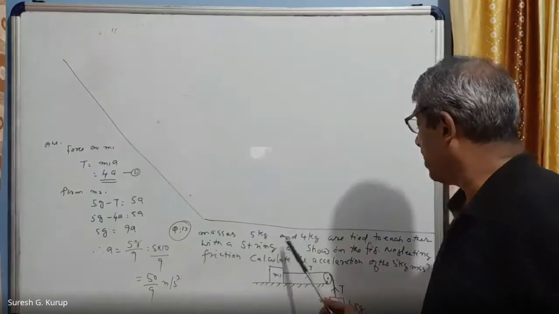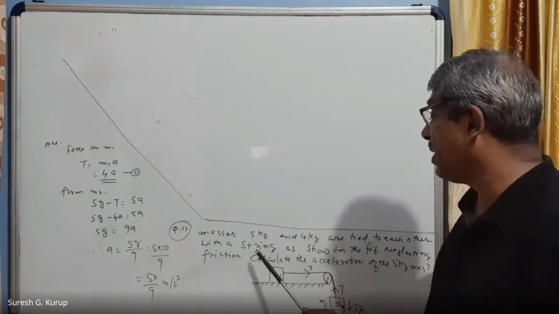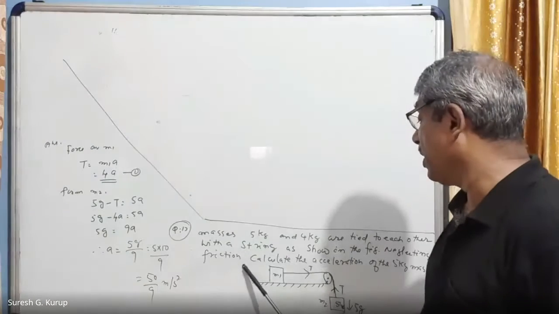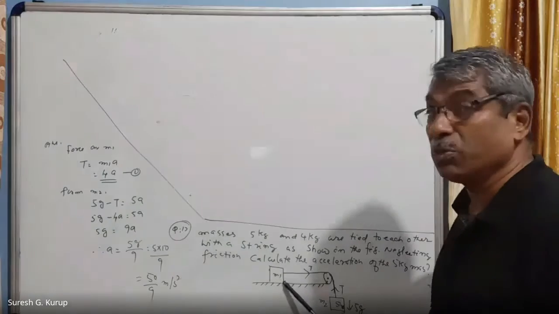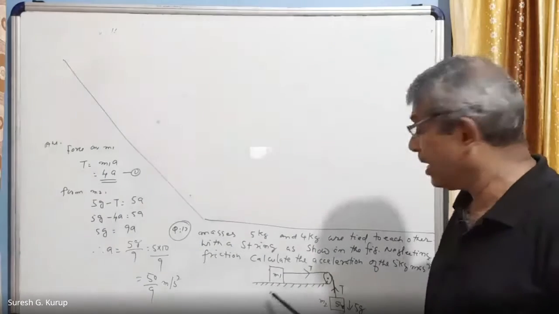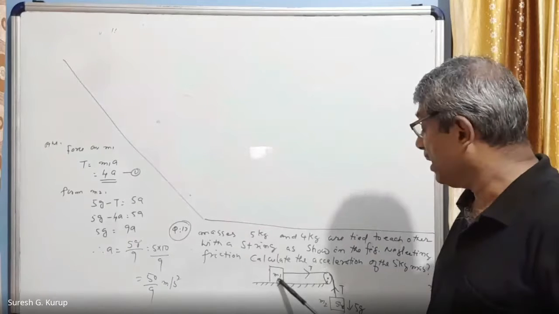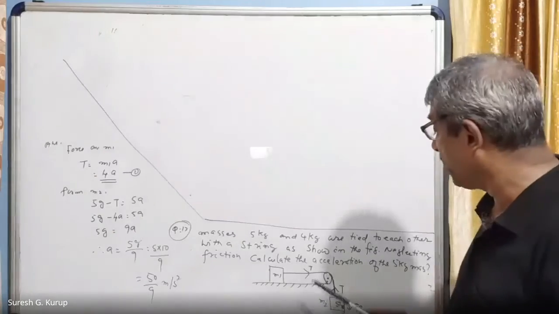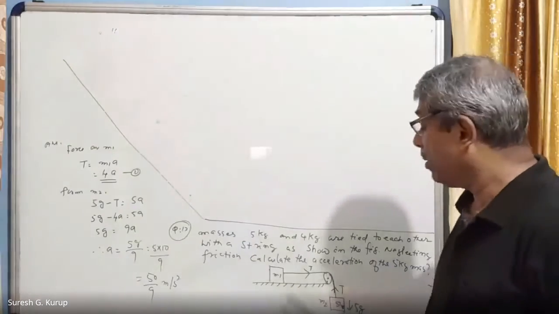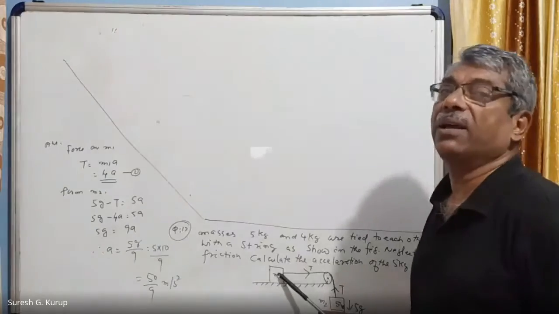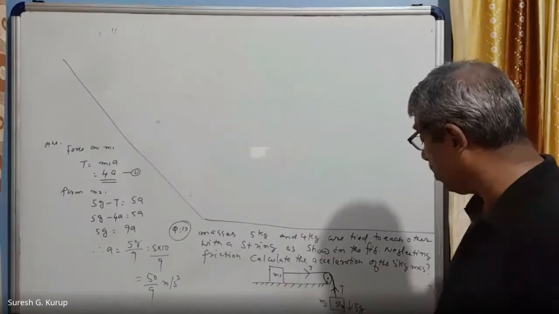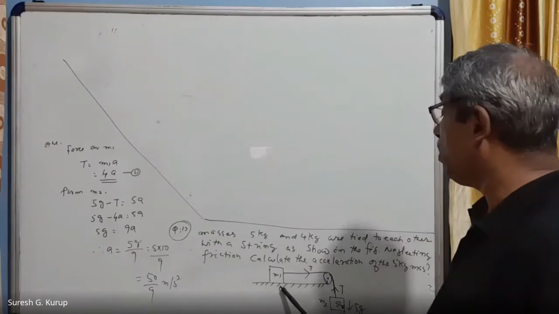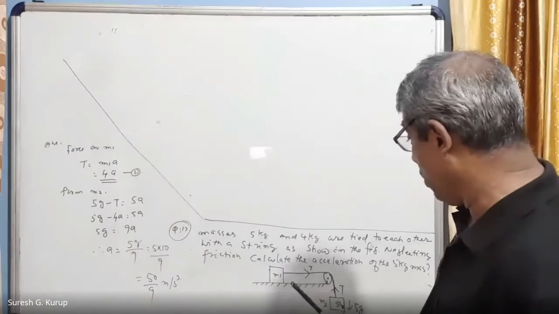Masses 5 kg and 4 kg are tied to each other with a string as shown in the figure. Neglecting friction. Friction means the friction acting on this body M1. M1 is kept on the table surface and at the corner of the table there is a pulley, and over the pulley passes a string. One end of the string is connected to M1 and the other end of the string is connected to M2. M2 is 5 kg.